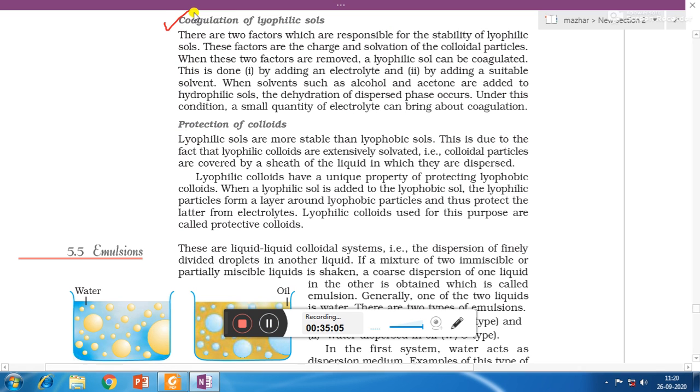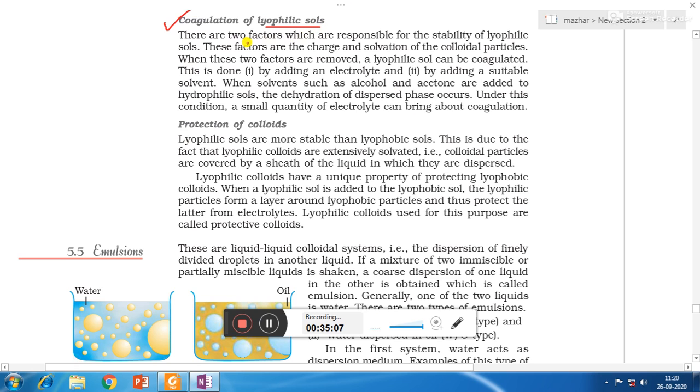Now next is coagulation of lyophilic sol. There are two factors which are responsible for the stability of lyophilic sol. So we will see why lyophilic sols are able to remain stable. So there are two factors. They are charge and solvation of the colloidal particles.